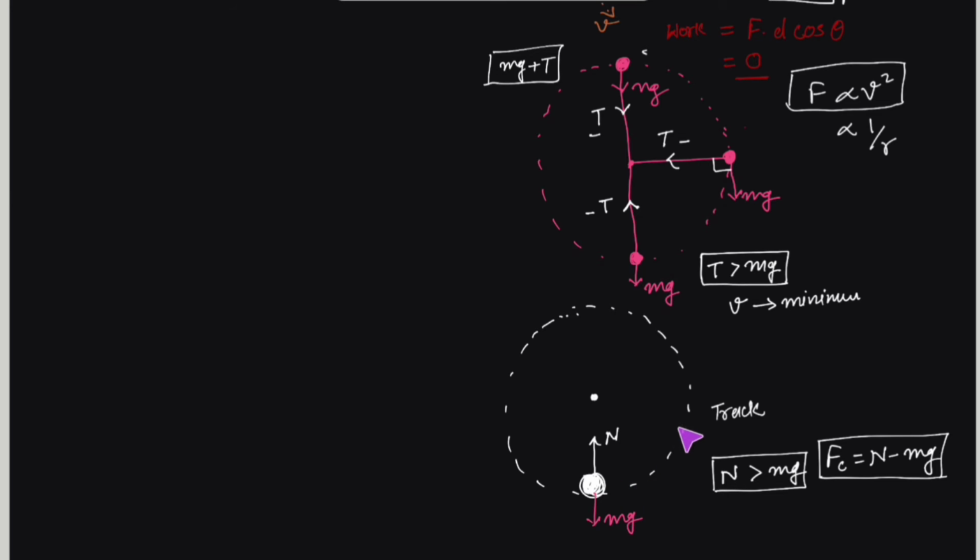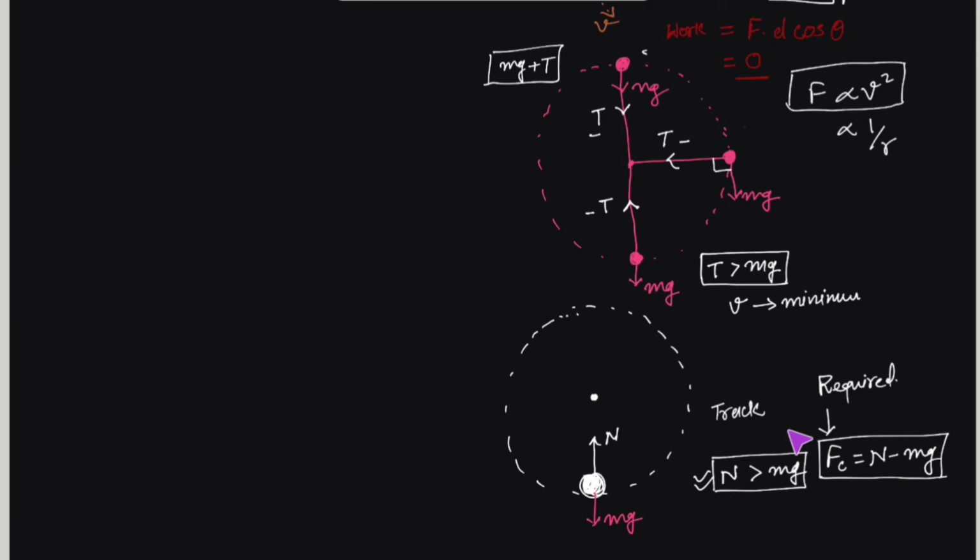For any object to move in a circular path, a net centripetal force directed towards the center has to be there. So if N was equal to mg, there would be no net force. Therefore, N has to be more than mg. So N minus mg would be the centripetal force.